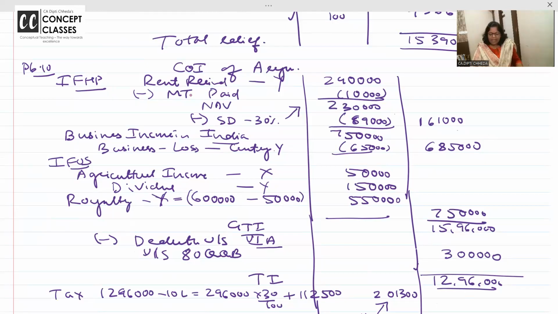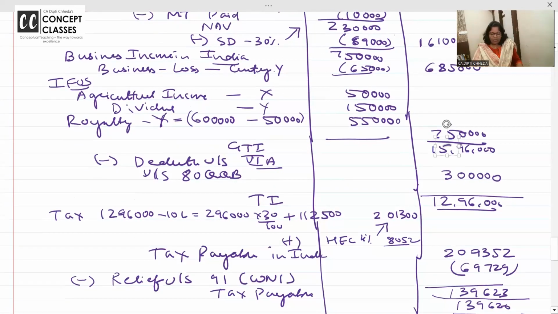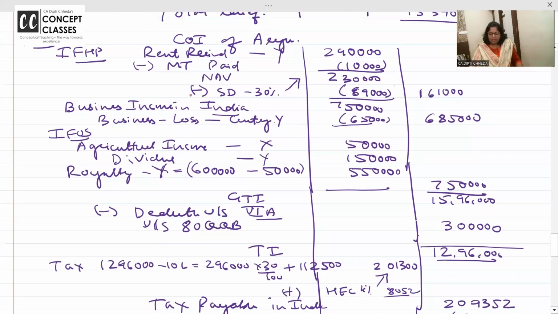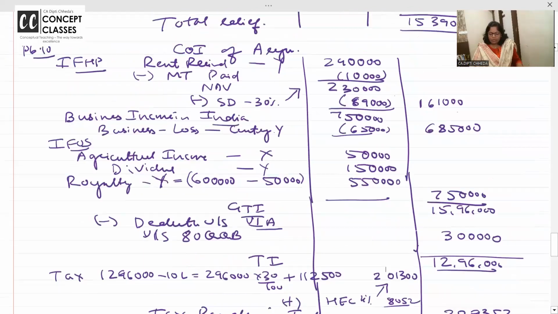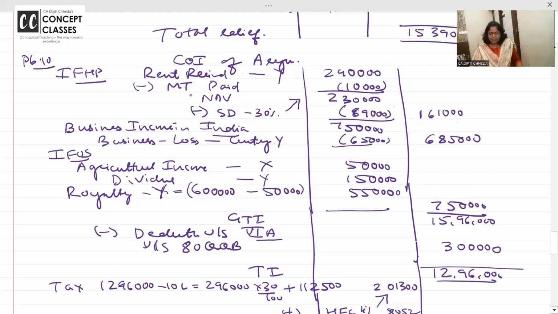Business income in India is there, but foreign country has a loss, that will be set off. Agricultural income in India, dividend in India, royalty in India. Royalty related expenses are allowed. Now out of gross total income, dividend income is fully taxable, that we have done in the business restructuring video.